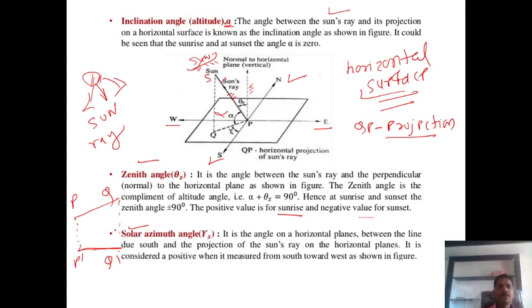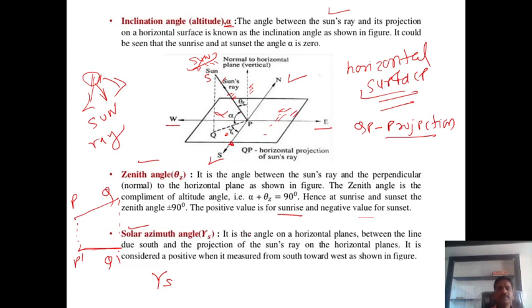Okay. Now the third angle is the solar azimuth angle. It is shown by the letter gamma s. Where is gamma s? This position is gamma s. It is the angle on the horizontal plane, because we know the horizontal plane is considered on our surface, between the line due south and the projection of the sun rays on the horizontal plane. We know QP is a projection. So the angle made there is the solar azimuth angle gamma s. Yes.